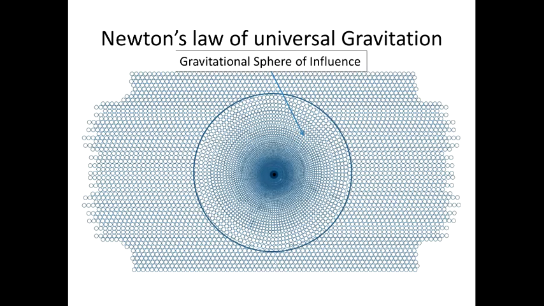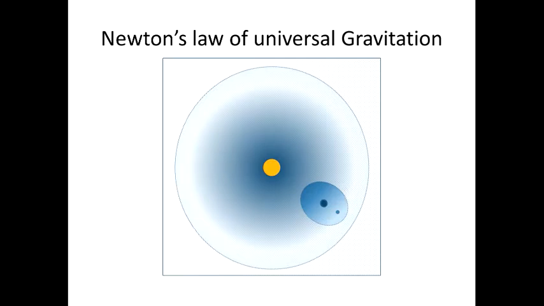The boundaries of this sphere are defined by the equality of the densities of the internal and external masses. The outer field, that I call background space, is under the influence of external mass, which is much greater than the mass of the internal sphere and produces a much bigger sphere of influence. A good example is the solar system, where the sun produces a huge gravitational sphere of influence covering all spheres of the planets, but the planets in their turn cover all their satellites. The gravitational sphere of influence is equivalent to the Hill sphere in astronomy.